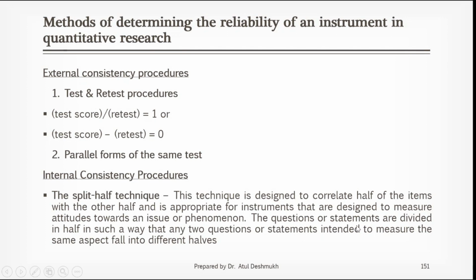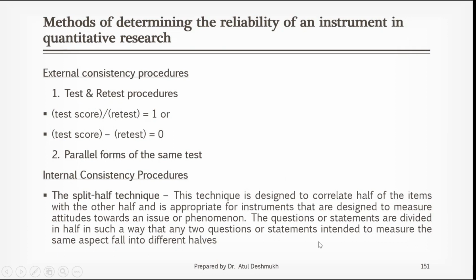The 10 questions or statements are divided in half in such a way that any two questions or statements intended to measure the same aspect fall into different halves. Suppose the questions are related to knowledge. One question related to knowledge should be in the first 5, and the next question on knowledge will be in the next 5. Similarly for attitude or communication skill: the first 5 questions will have one question on communication skill, and questions 6 to 10 will have one question on communication skill. So that way you have to divide.